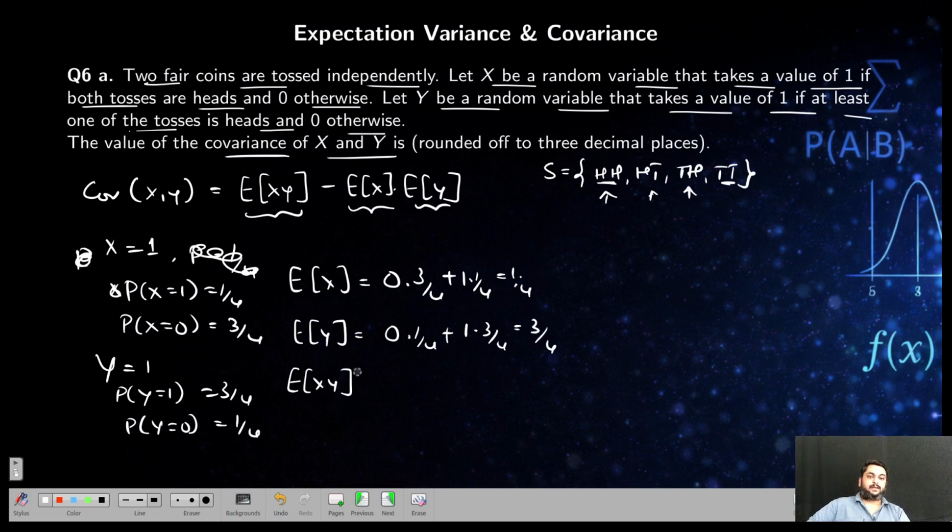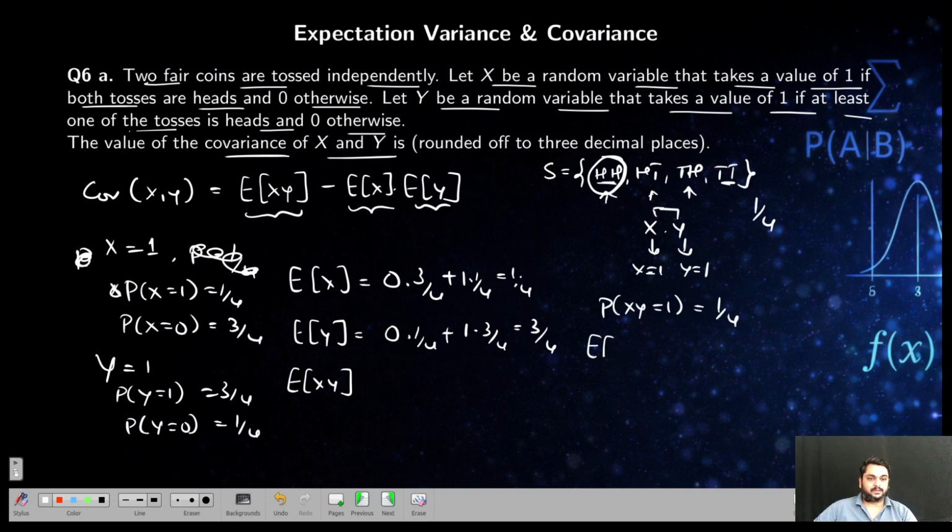Xy means what? When will x into y be equal to 1? This is possible only when x equal to 1 and y is equal to 1. Now you find out how it is possible. X should be 1 when both are heads, and y is equal to 1 when at least one is head. So if you take the intersection of this, only one possibility out of 4, x equal to 1 and y equal to 1. That is only when it is head-head. So the probability of xy equal to 1 is 1 by 4.